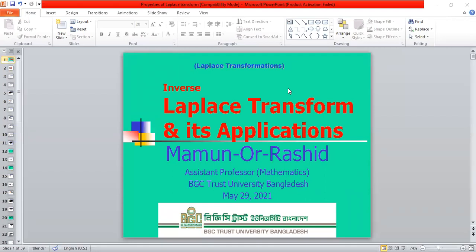Yes, sir. Now we'll start inverse Laplace transform and its application. In the previous lecture, we studied what Laplace transformation is and the properties of Laplace transformation. So in this part, we will start with inverse Laplace transform, what its application is, and what the properties of inverse Laplace transformation are.